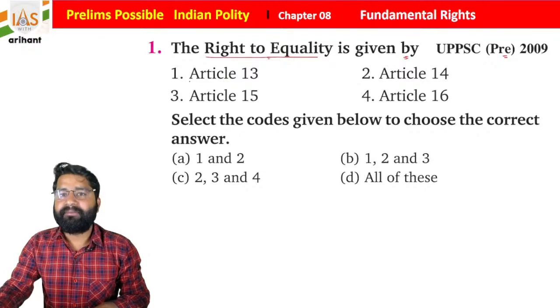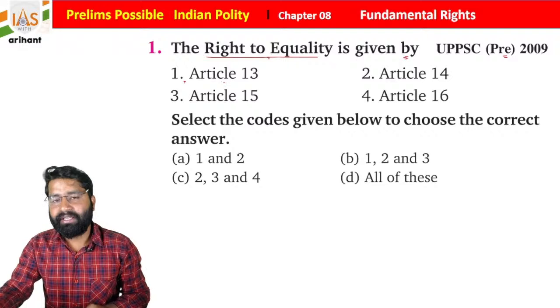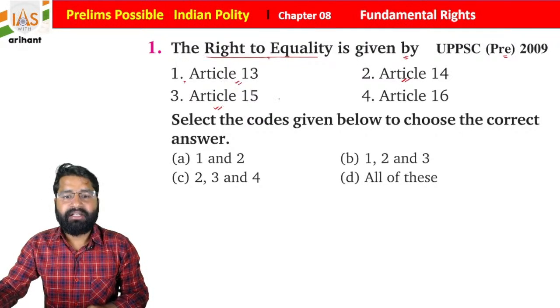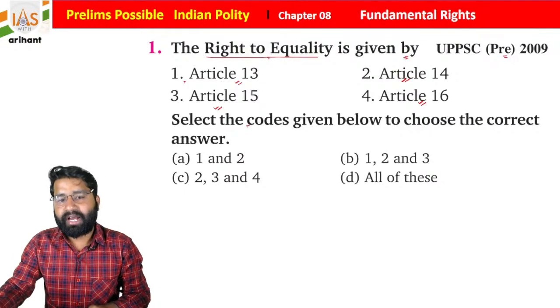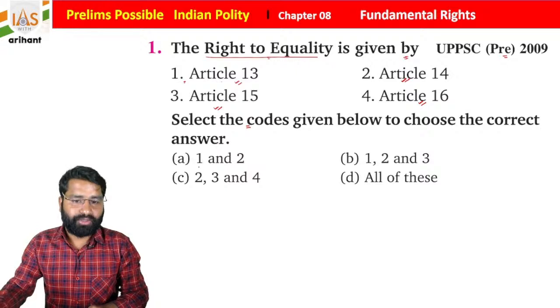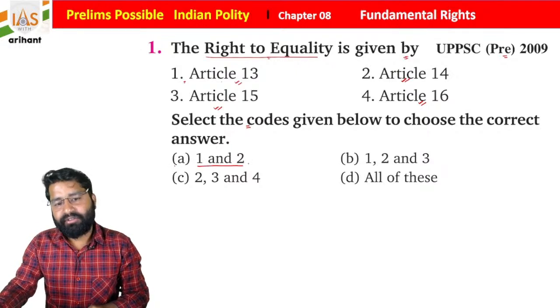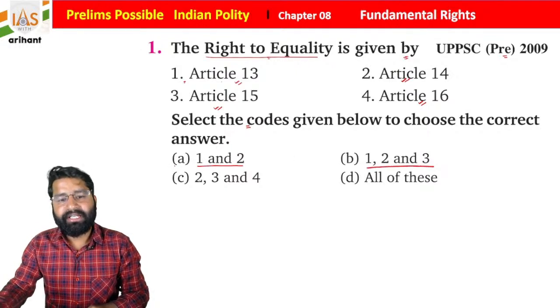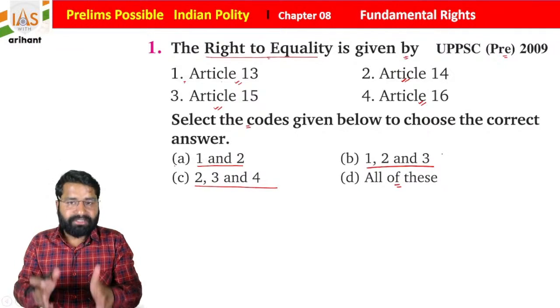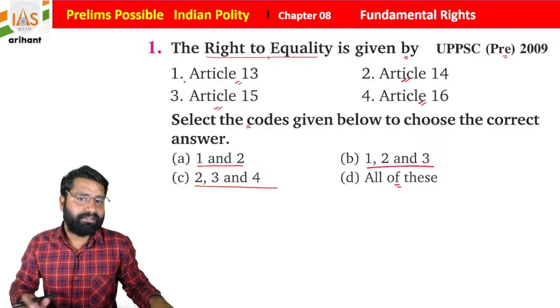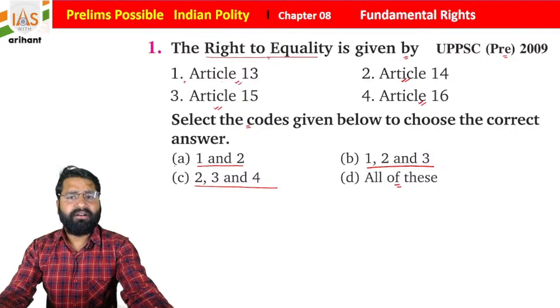The statements are: 1, Article 13, 2, Article 14, 3, Article 15, 4, Article 16, and on the basis of that, students, you have to choose the right code. A contains only 1 and 2, B contains 1, 2, 3, C contains 2, 3, 4, and D contains all of these. Students, I want everyone to participate in the comment box.